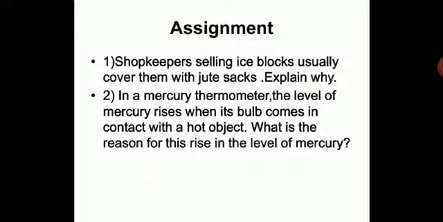Next one: in a mercury thermometer, the level of mercury rises when the bulb comes in contact with a hot object. What is the reason for this rise in the level of mercury? So these are two simple questions you need to answer. You need to go through the video again and again. If you don't understand, you need to go through the video, everything is explained, and then you need to write the answers in your notebook. So these are the assignment questions for the day.